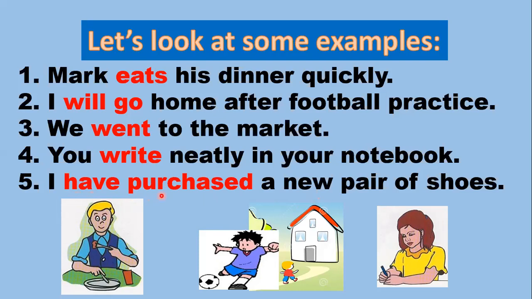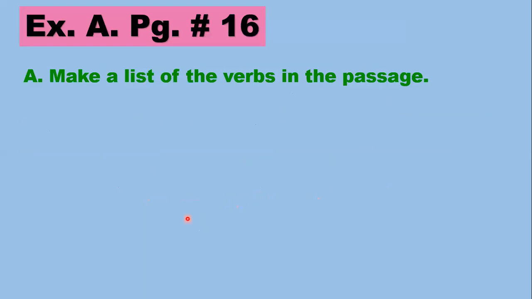So I would say I have purchased, okay? This makes sense. So, do you understand the difference between when we apply a main verb and when we add an auxiliary to the main verb? Okay. So, let's look at exercise number A on page number 16.